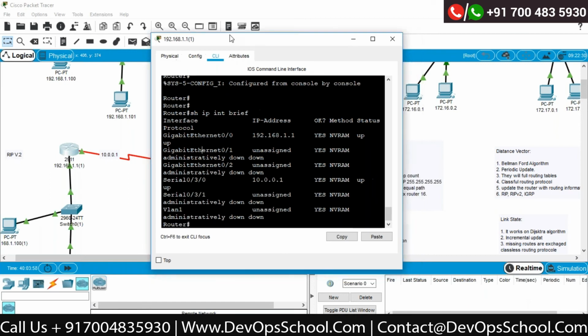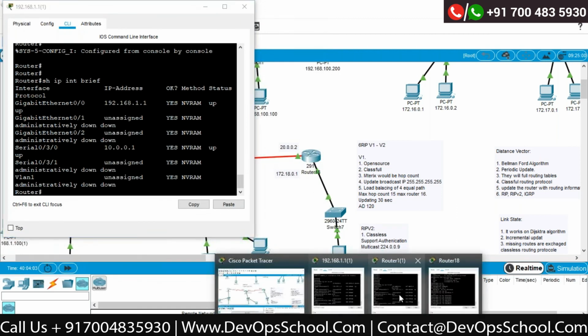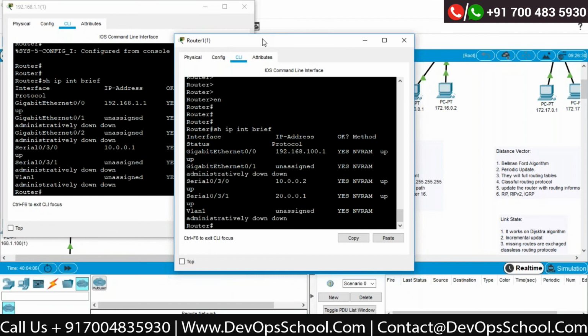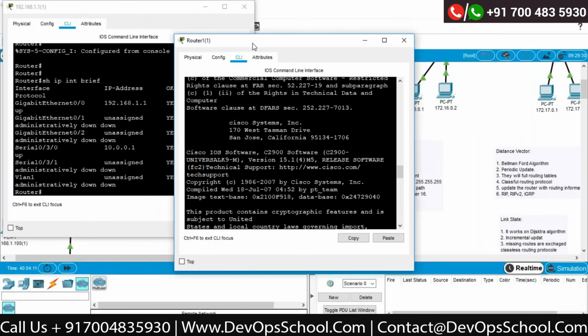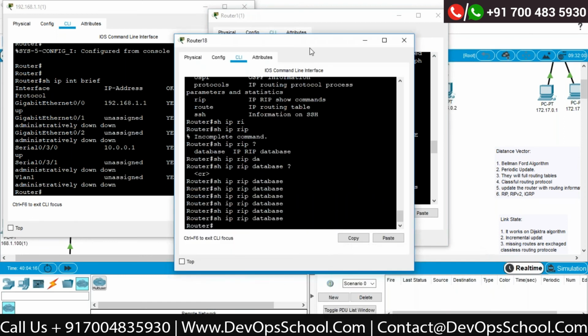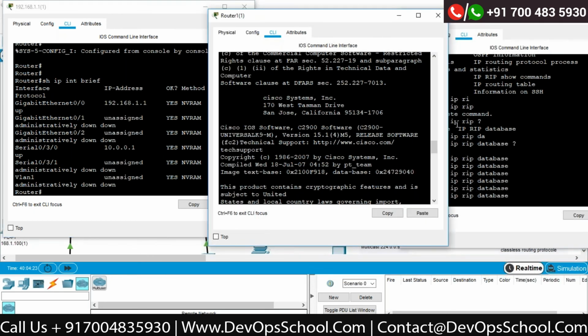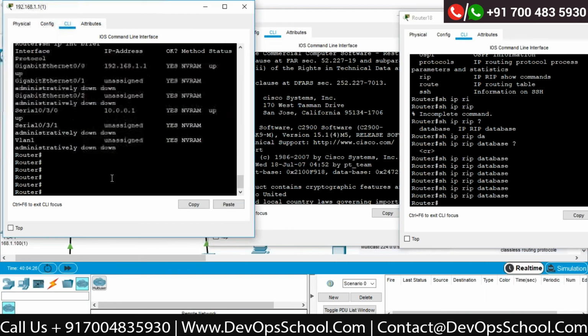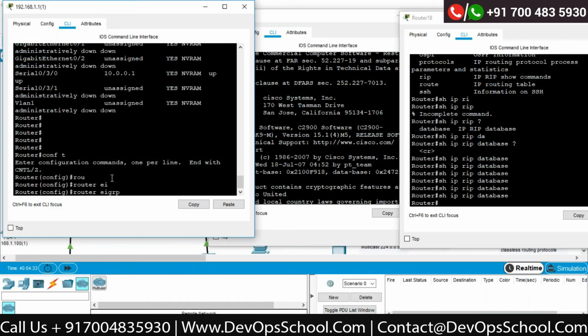Now do one thing. I will keep all the windows open because I will tell you one more interesting thing which would happen. Okay, this is my second window, because there is a stage where it is actually exchanging the information, and that message actually pops up. So I open all three. This is my router number one, this is router number two, and this is router number three. Look carefully. Now I will go to the config mode and I will say router EIGRP.